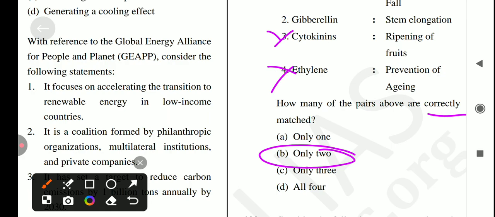Its function is to promote cell elongation, and another one is suppresses the growth of lateral buds, and if the tip of plant is removed, the lateral branches begin to grow.